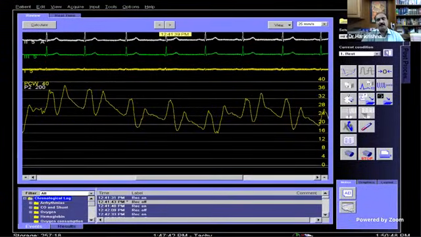This is another pressure tracing. You can see that this is again QRS. There's a P wave, so this is an A wave. This is a V wave. The A wave is taller. Here the V wave is around 24, 26 millimeters. This also indicates a higher pulmonary capillary wedge pressure for different reasons that you should know.